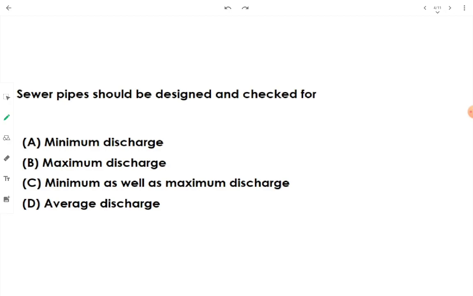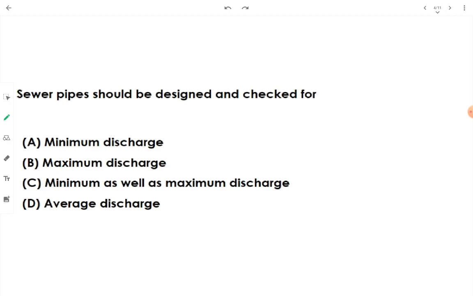Whatever the minimum quantity of flow we are having, the self cleansing velocity will take care that no waste will be segregated down to the bottom surface of the sewer. Okay, this is regarding minimum discharge.